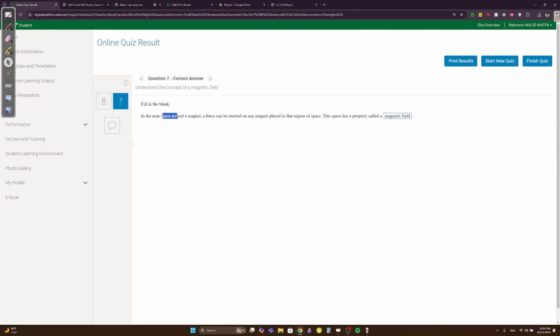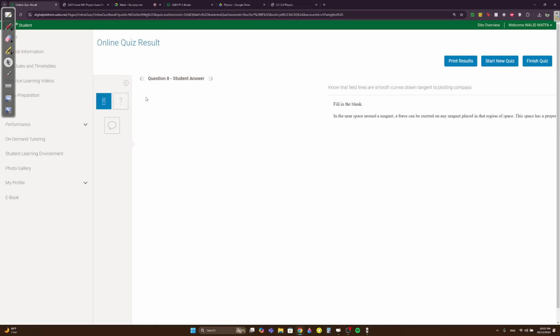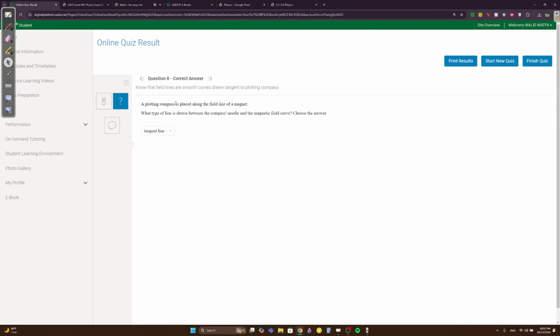Question 7. In the near space around a magnet, a force can be exerted on any magnet. This is called a magnetic field, right? Question 8. A plotting compass is placed along the field line. What type of line is drawn between the compass needle and the magnetic field curve? We said always tangent lines are drawn between the magnetic field lines and the compass needle. Always. The iron filings show what? The line of action of the field lines as curved lines, but they do not show the actual sense, right?